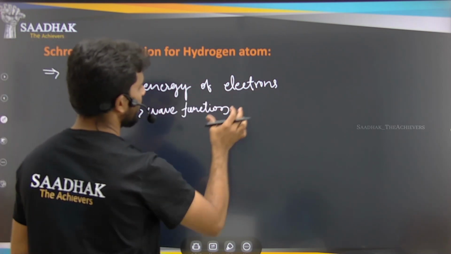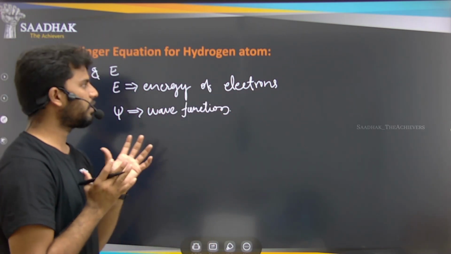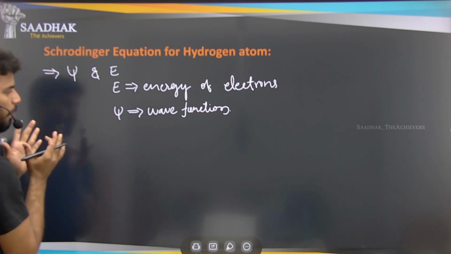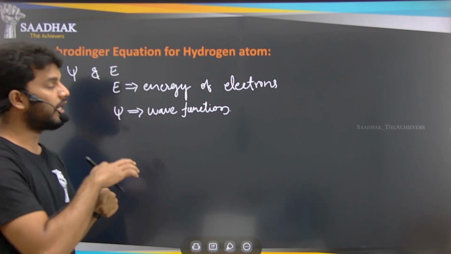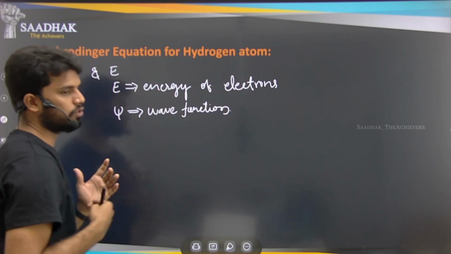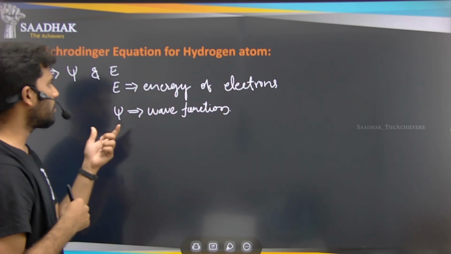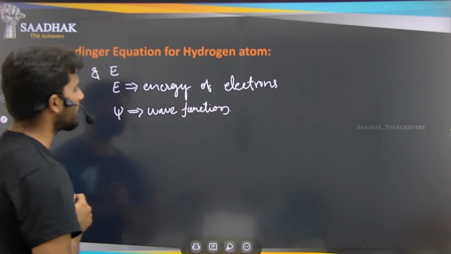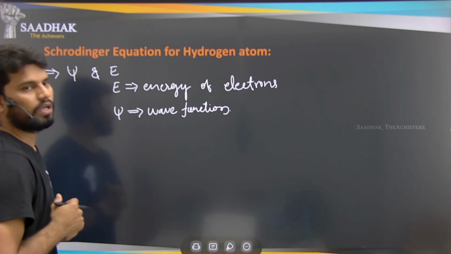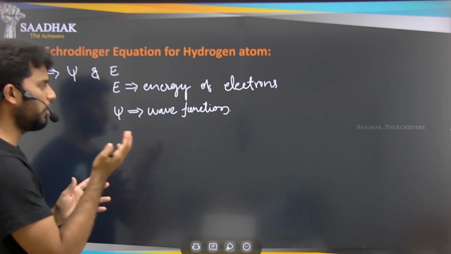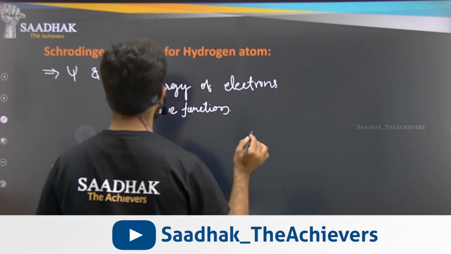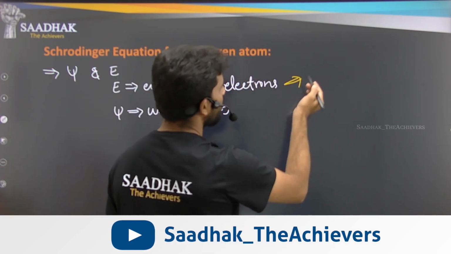This energy of the electron is quantized, or fixed, with one specific value depending on at what point of time and at which place you are applying that equation, that is, from the nucleus to how much distance. Depending on that, you will get the energy of the electrons as well as the wave function of that electron, depending on the nucleus or the nucleons that we have. So we already know that the energy of these electrons will be dependent on the nucleus.